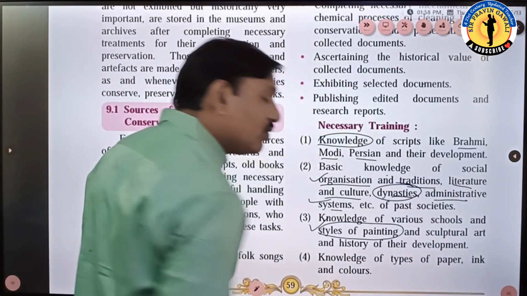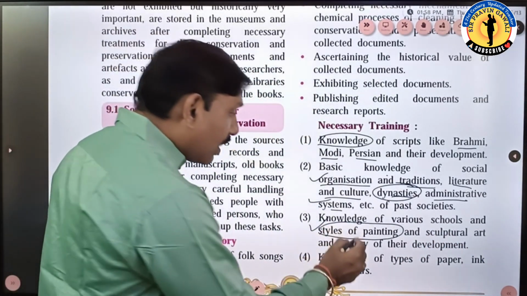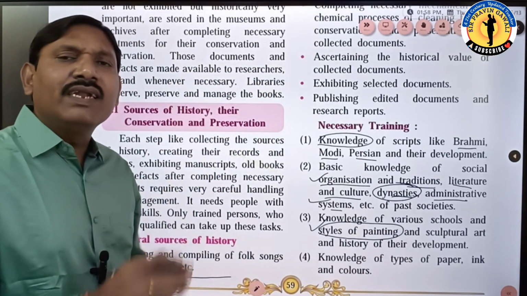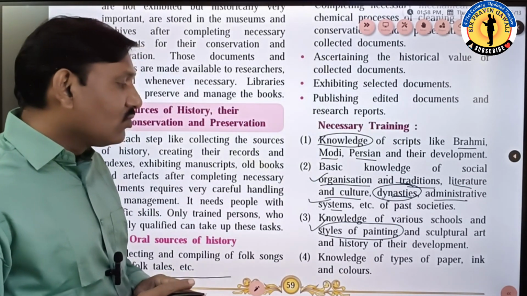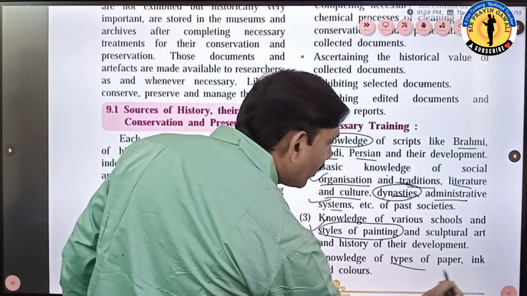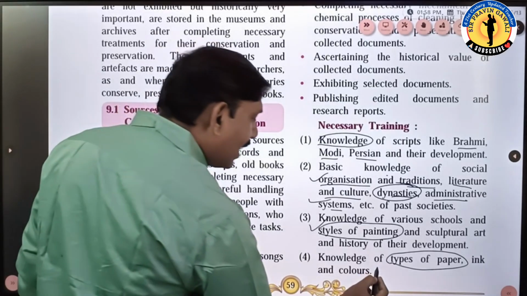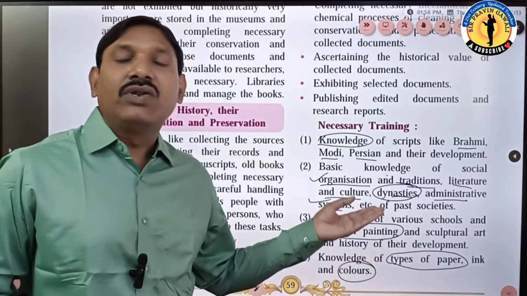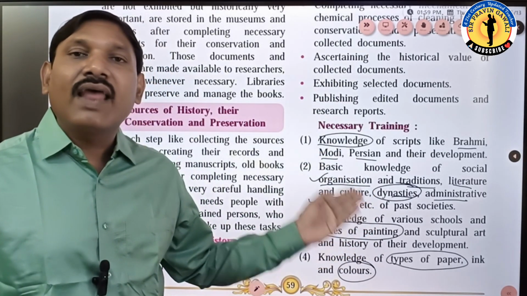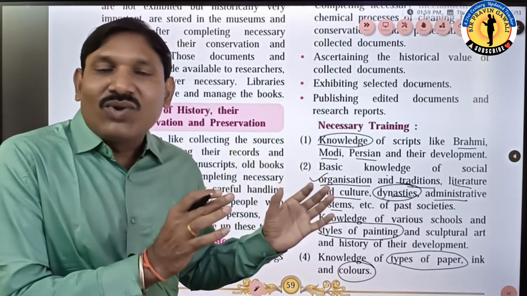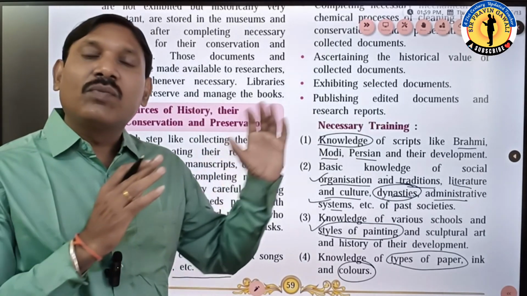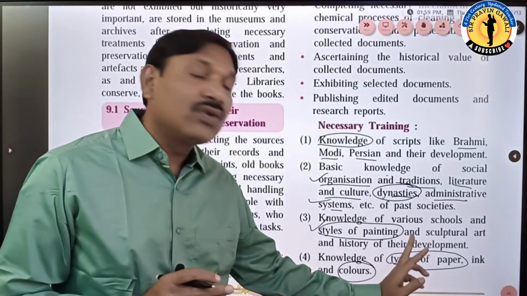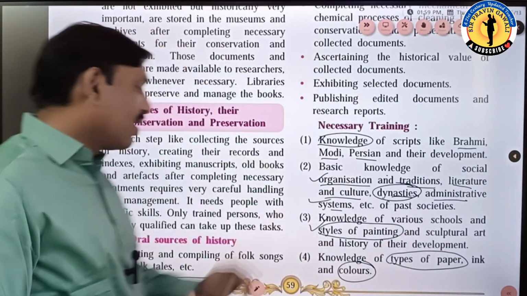The sculpture art, we should know about the sculpture art, as well as the history of their development, how it is developed. Then he can preserve it, conserve it, interpret it also. Okay, student, understood? As well as knowledge of types of papers, what kind of papers are used, as well as ink and color. Why we should have such kind of knowledge? Because we can understand a particular kind of paper has been used in a particular era only. So we can identify the document belongs to a particular era or period. So it is very important to understand the type of paper, ink and the color also.